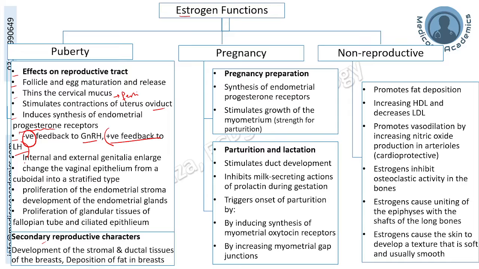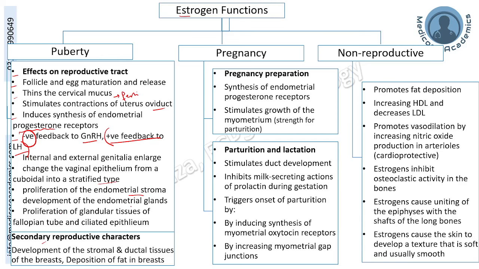Also, the estrogen acts at the level of internal and external genitalia for their enlargement and maturation. Change in the vaginal epithelium from cuboid to stratified type, again preparing it for mechanical stress. Proliferation of endometrial stroma, as will occur every month when the uterine endometrium will grow in size and strength and thickness until it is desquamated.